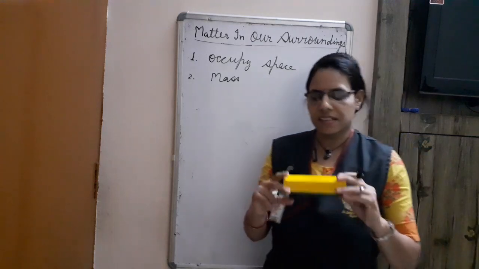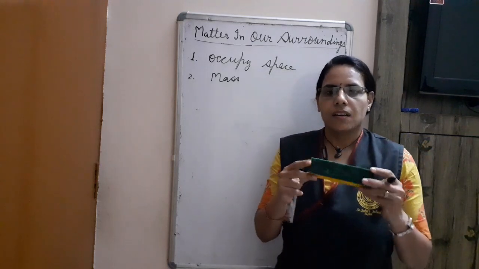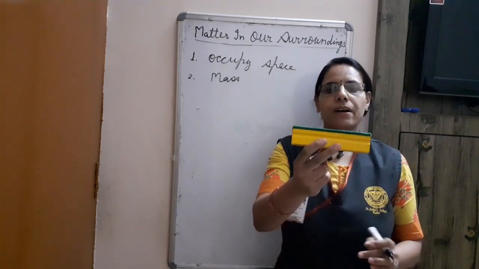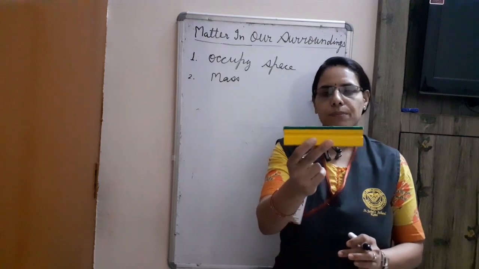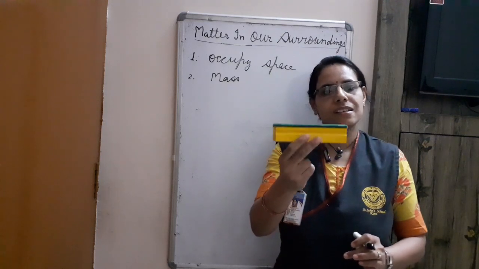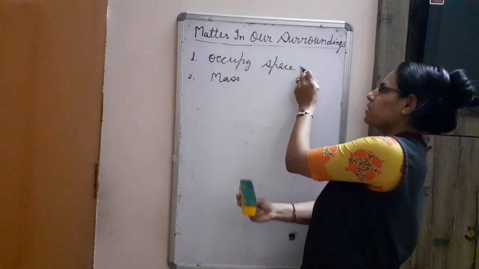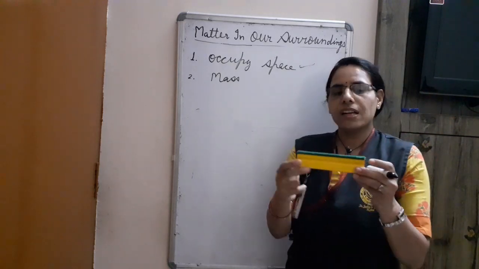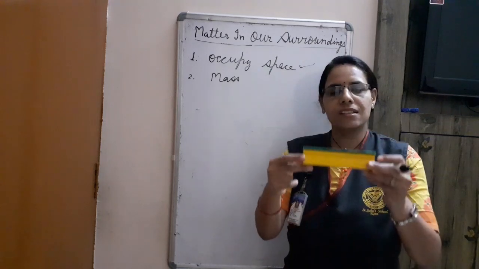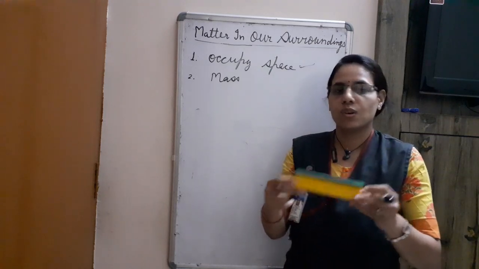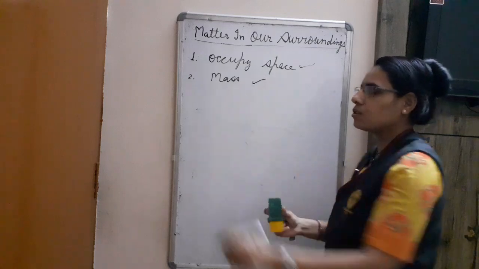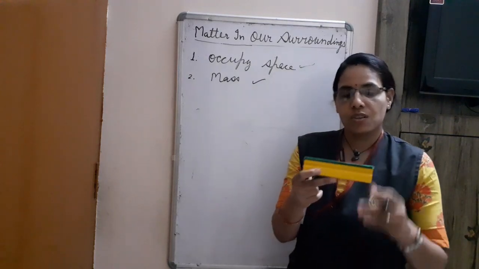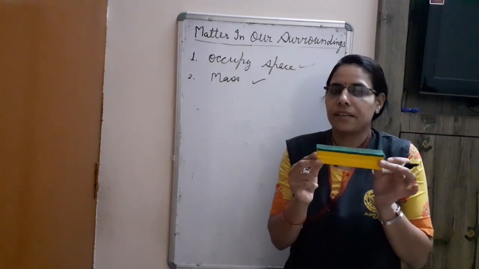I am taking this duster. This duster, it occupies space. We can see some space is occupied by this duster. So the first condition is followed by this matter. Second, when I am holding this, I am feeling some mass, some weight also. So the second condition is also followed by this duster. So duster is a matter.